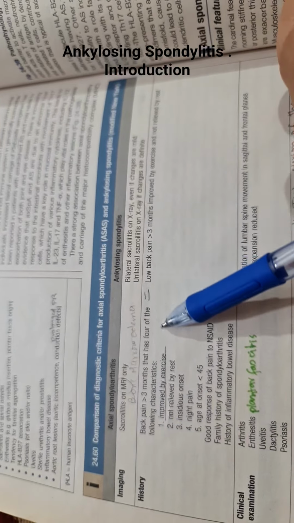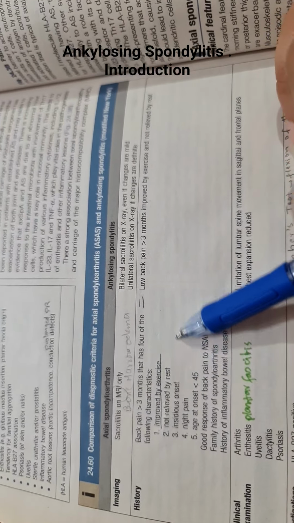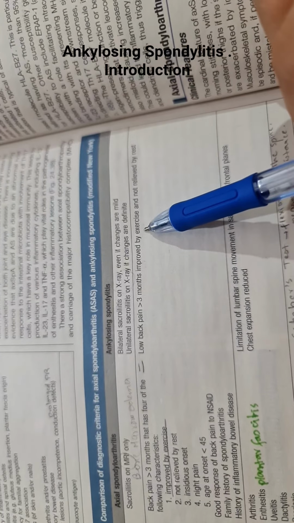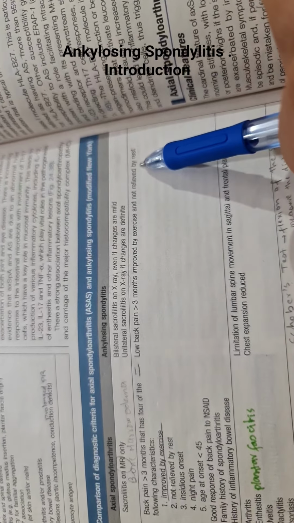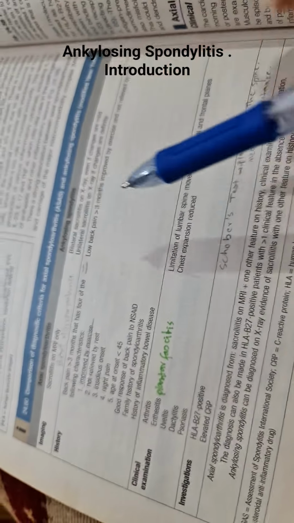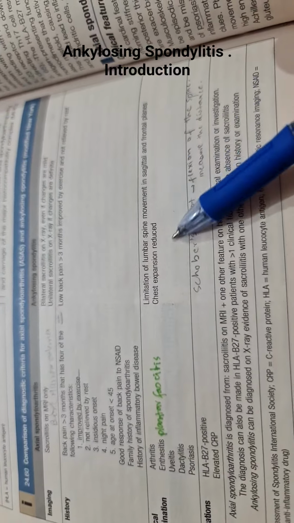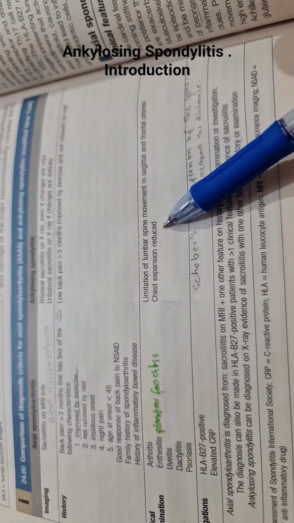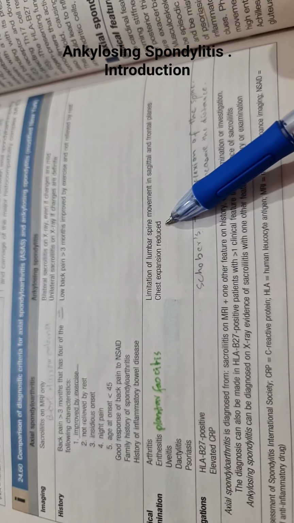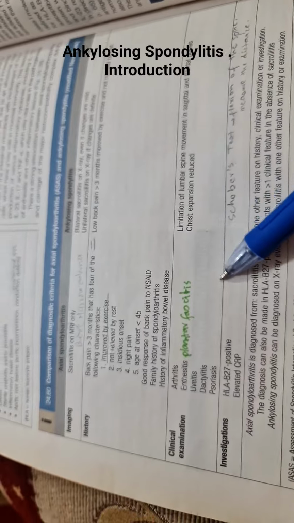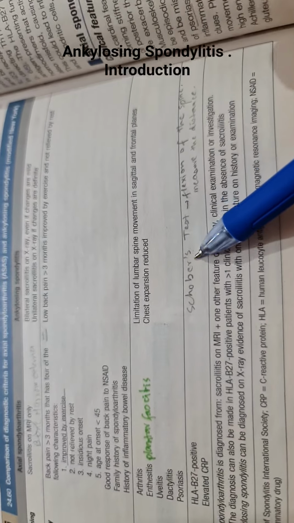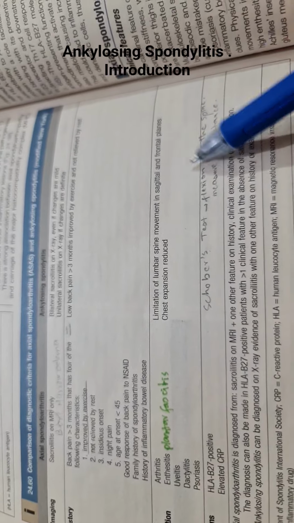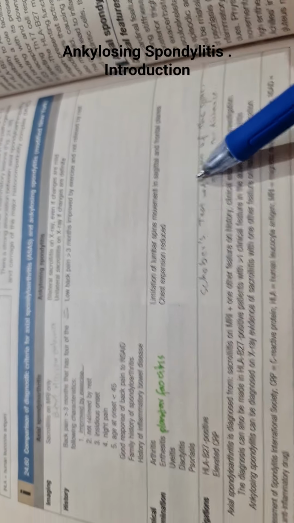On history, we will not have all of these four things. We can only diagnose it with lower back pain that is for more than 3 months, and it is improved by exercise and it is not relieved by rest. In clinical examination, we'll have limitation of lumbar spine movement in sagittal and frontal planes, and chest expansion is also reduced because, of course, the ribs are also attached to the spine. And we'll also have Schober's test positive, where we measure the back in flexion and extension posture.